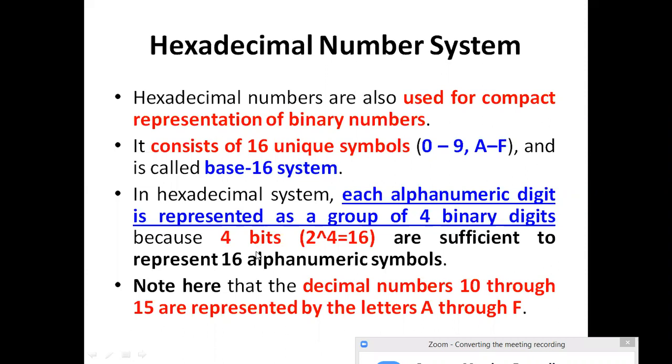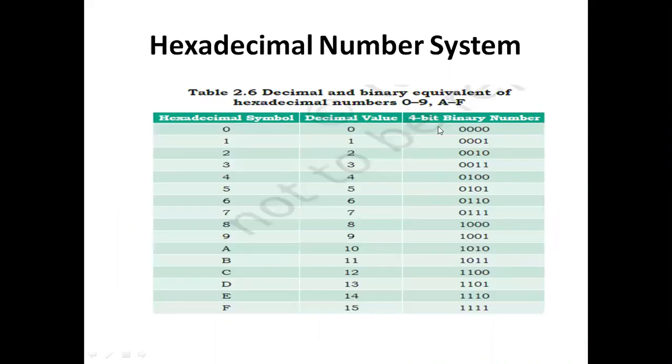How many bits are considered for hexadecimal? 4 bits are considered. The hexadecimal values are 0 to 9 and A to F. A to F are considered as A is 10, B is 11, C is 12, D is 13, E is 14, and F is 15. To represent hexadecimal, we use 4 bits. For octal, remember that it is a 3-bit binary number.